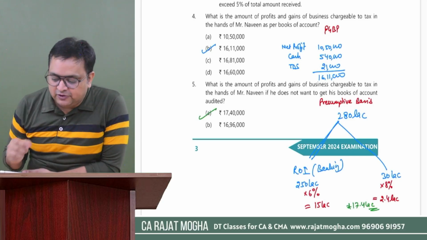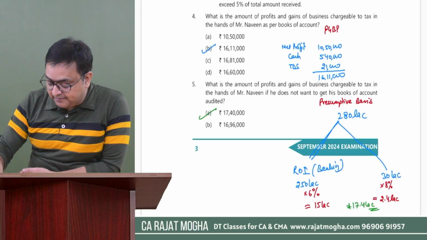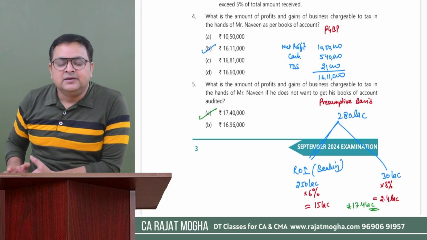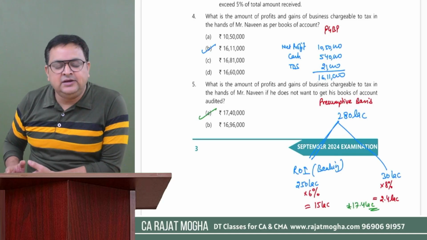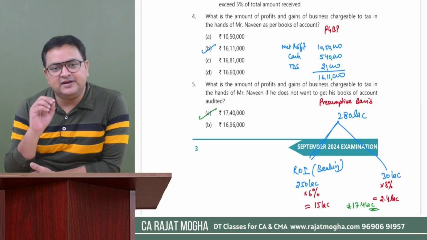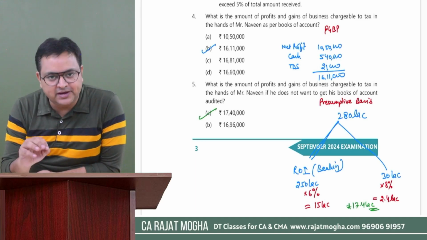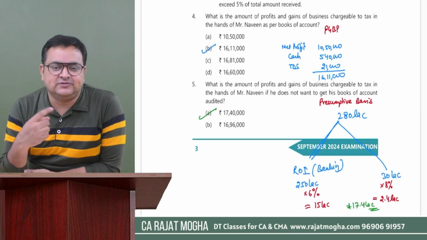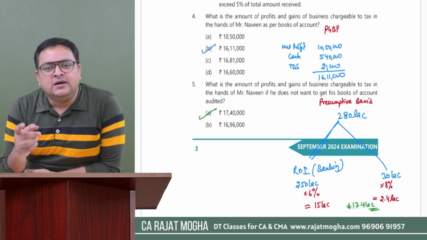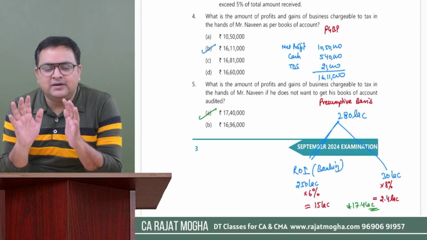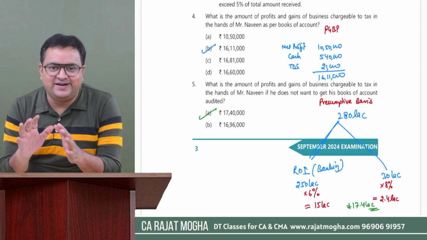It might be possible that there are some students whose course was not 100% complete. Even if it is 85% complete, it is okay. Up to 75% also, I would say it's completely okay. Just keep on revising those things. I am telling you, the syllabus is hard, but the paper will not be that hard.